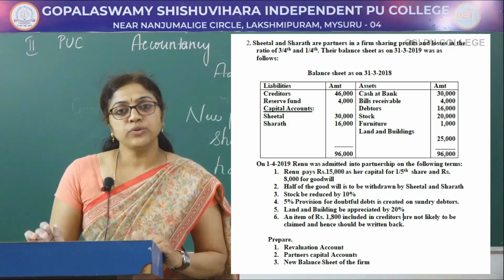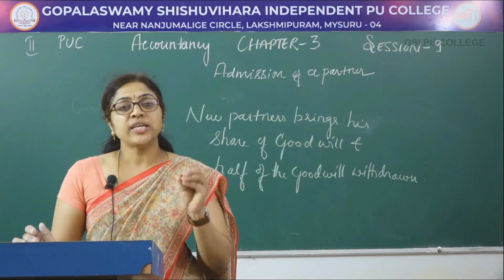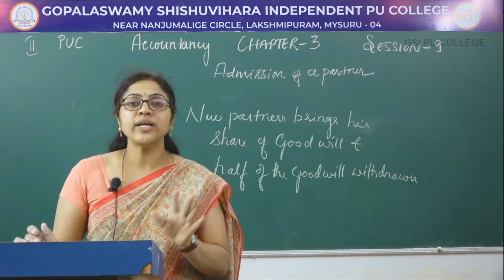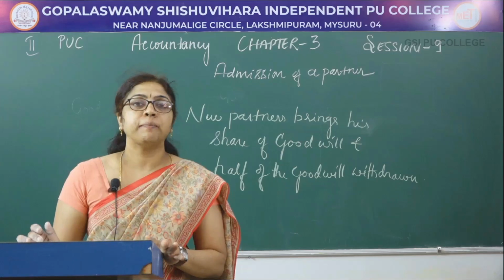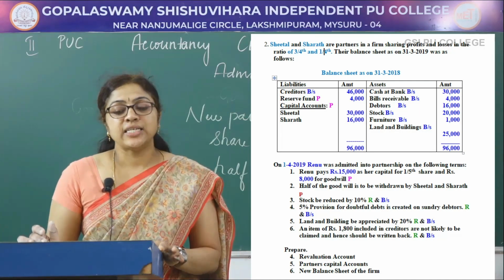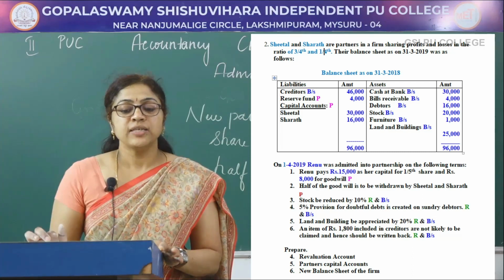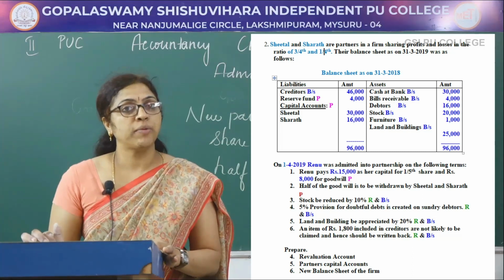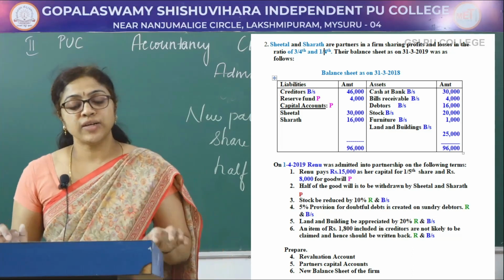So after going through the question, identify whether the items given in the balance sheet should be recorded in the balance sheet or in the partners capital account. Here Sheetal and Sharath were partners, and their profit sharing ratio is 3/4 and 1/4. Among the items given, creditors are recorded in the balance sheet.